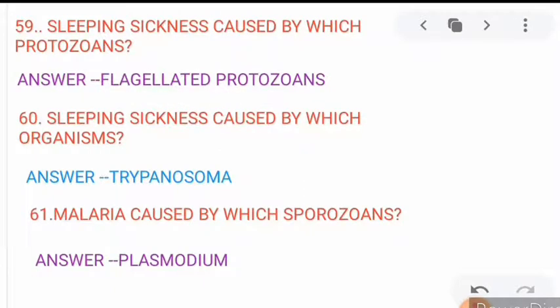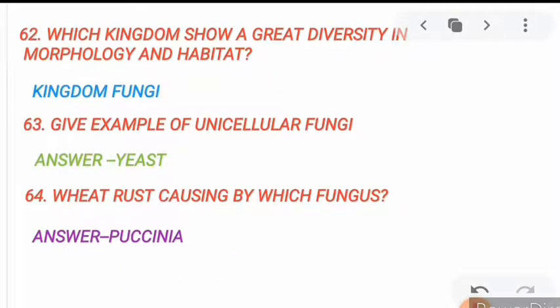Now move to the next, 61. Malaria is caused by which sporozoan? Malaria is caused by Plasmodium. Now move to the next, 62. Which kingdom shows a great diversity in morphology and habitat? Kingdom Fungi. Kingdom Fungi shows a great diversity in morphology as well as habitat. Next, give an example of a unicellular fungus. Yeast. Yeast is the only unicellular fungus and all others are multicellular.